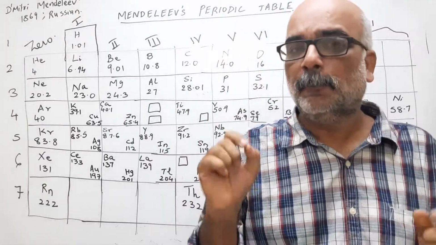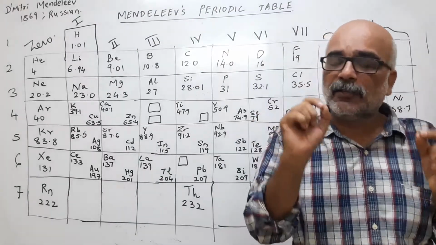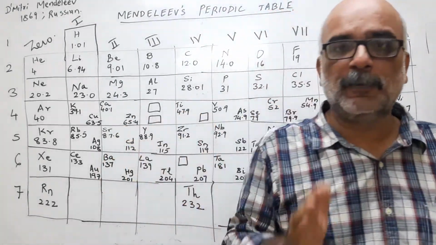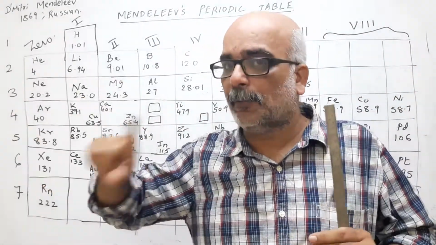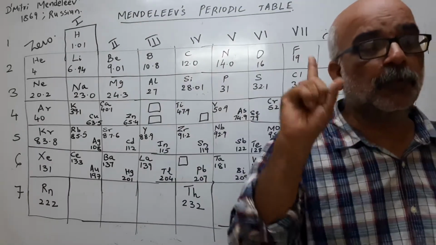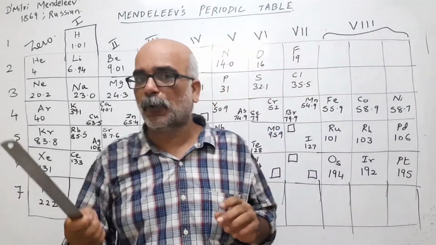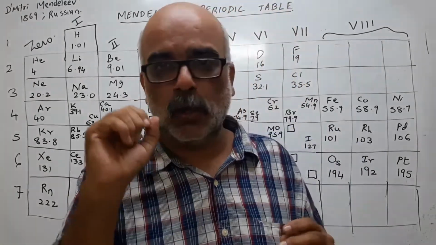Point number 1. Mendeleev's periodic law states that the properties of elements are the periodic functions of their atomic mass. That means elements show the properties after a certain interval, unlike what Newland said. So Mendeleev's periodic law states that the physical and chemical properties of the elements are periodic functions of their atomic mass. That's the law.